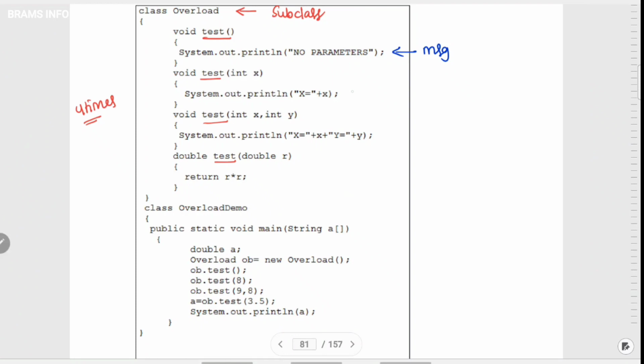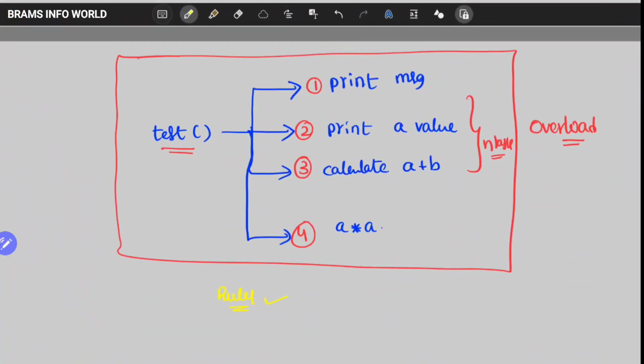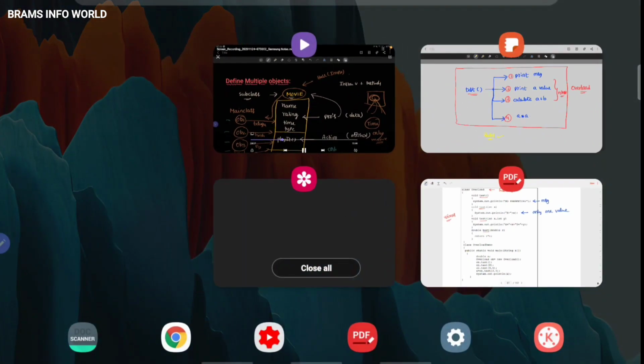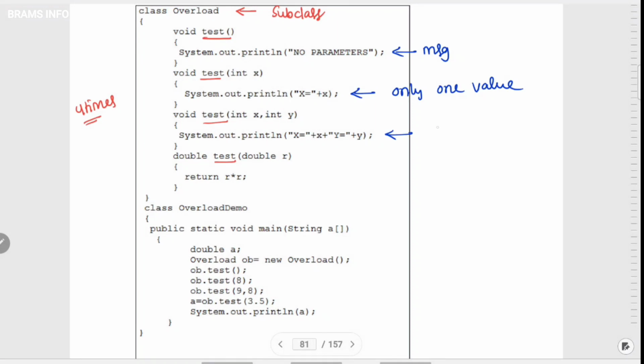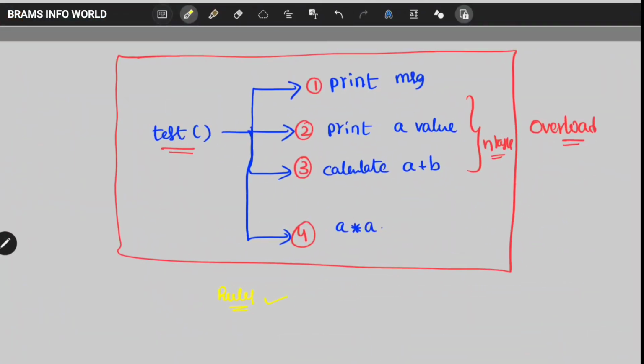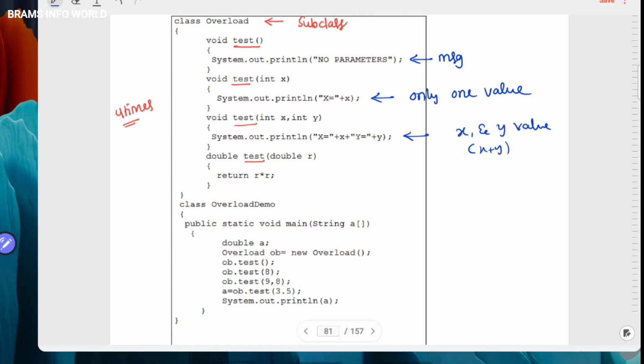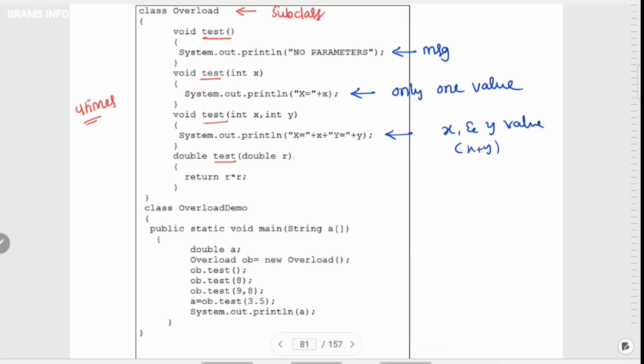And the second one is going to print only one value as per the example. Print a value, in place of a there is x. And third one is going to print x value and y value. Otherwise you can calculate x plus y also. So here I am writing a plus b. You can also write printing of a and b values. Okay, so now there is one more function. It is going to print square value, like x into x.